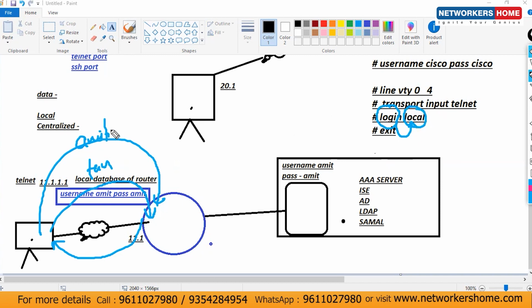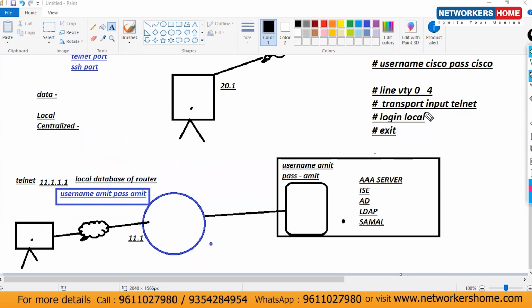So let's consider this time the username is Amit and the password is Tanwar. In my local database, do I have any user or password with Amit or Tanwar? That is not there. So now authentication: if the username and password is not configured in the database, obviously there is no authentication.